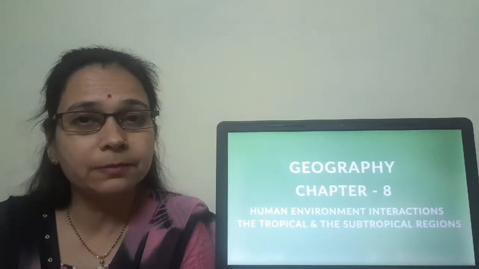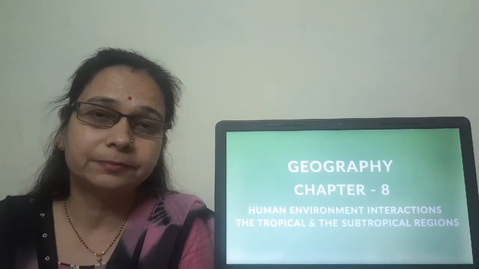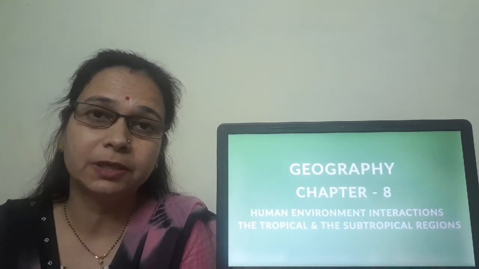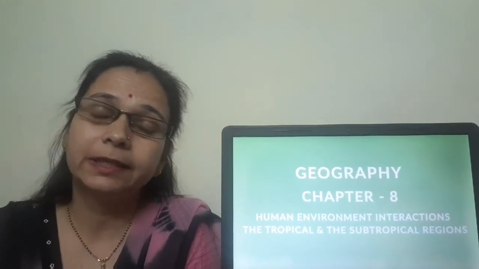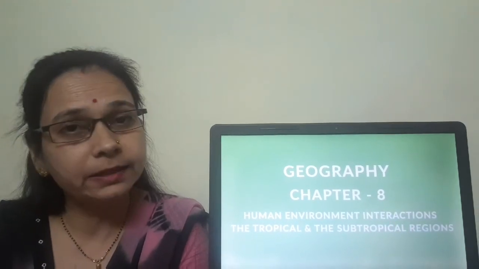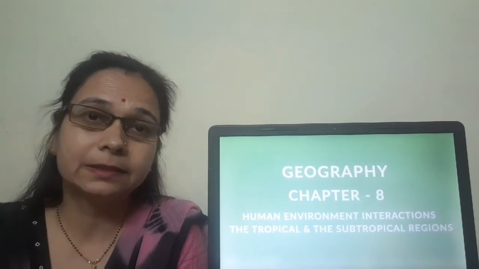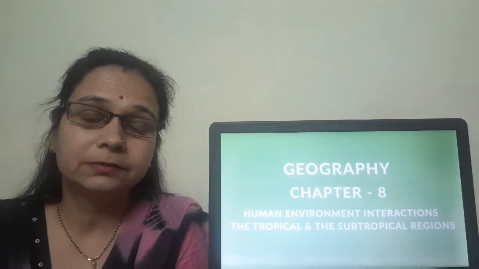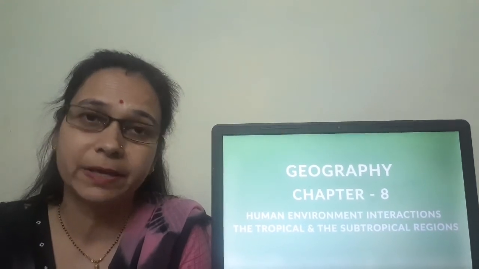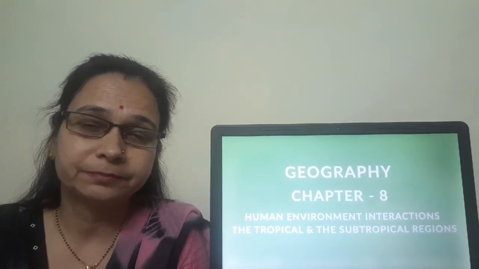In this chapter, we will be studying about the Amazon Basin and the Ganga Brahmaputra Basin, which fall in the tropical and subtropical region. We will be studying these two areas in much detail, like the climate, the rainfall, the wildlife and everything related to these two basins. So let's start with the explanation.